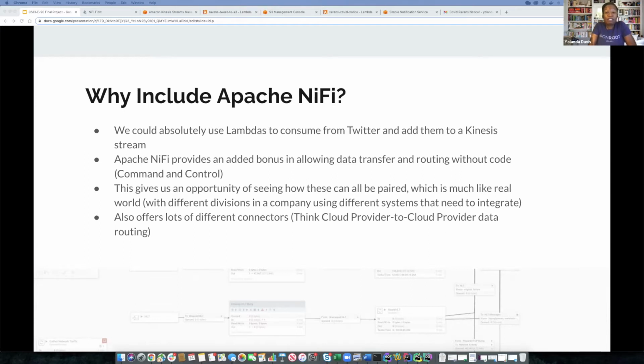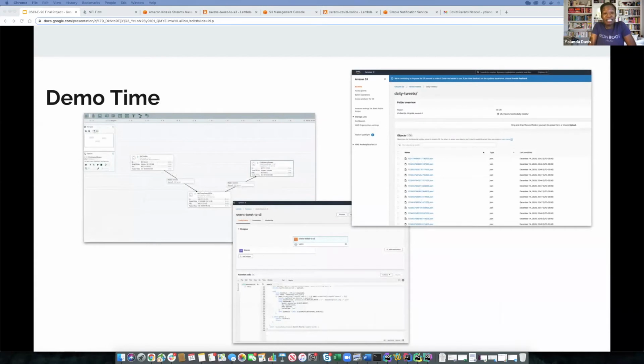Also, NiFi helps to cover a wide variety of use cases with lots of data connectors, even supporting cases such as data transfer between different cloud providers. So with that being said, let's go into the demo.